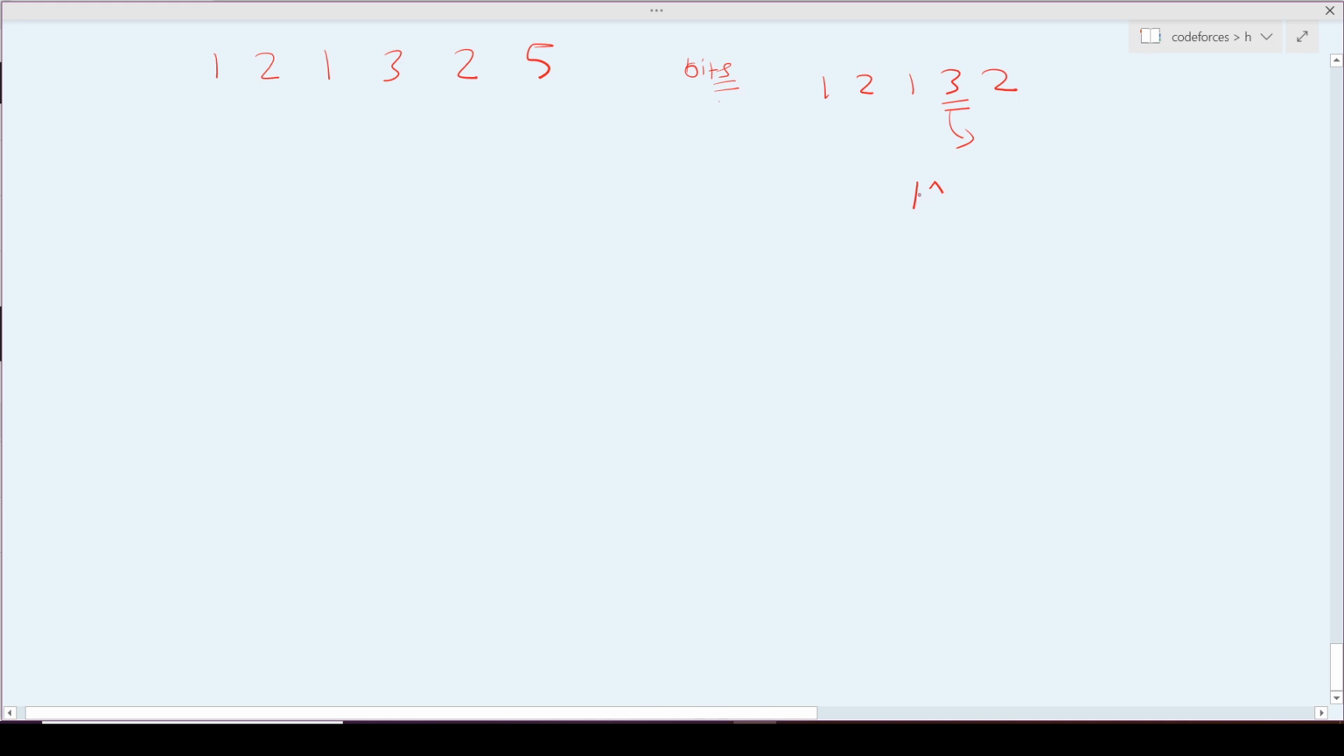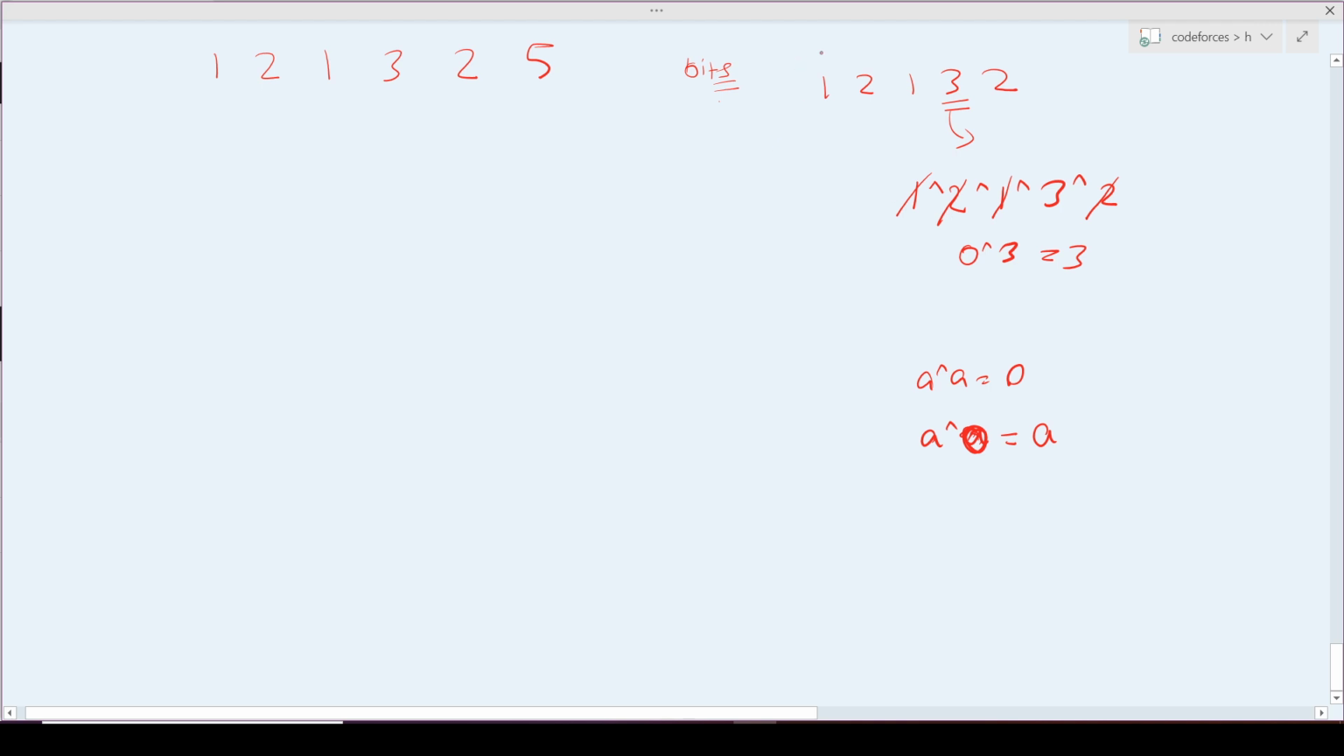So I will take the XOR: 1 XOR 2 XOR 1 XOR 3 XOR 2. As we know, A XOR A is 0, and 0 XOR A is that particular element. So 2 XOR 2 becomes 0, 1 XOR 1 becomes 0, and 0 XOR 3 at last will become 3.